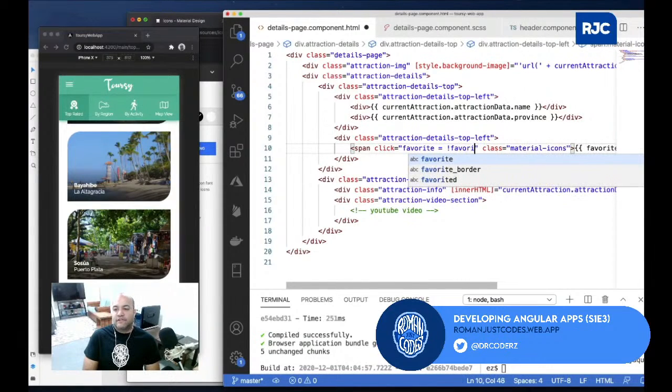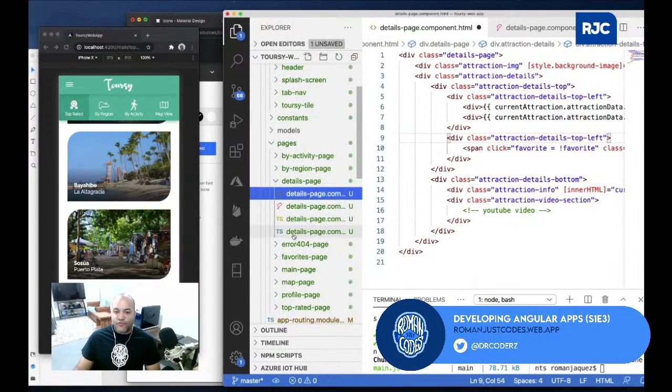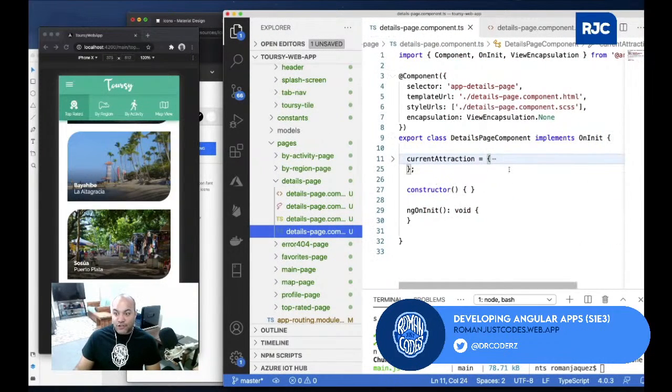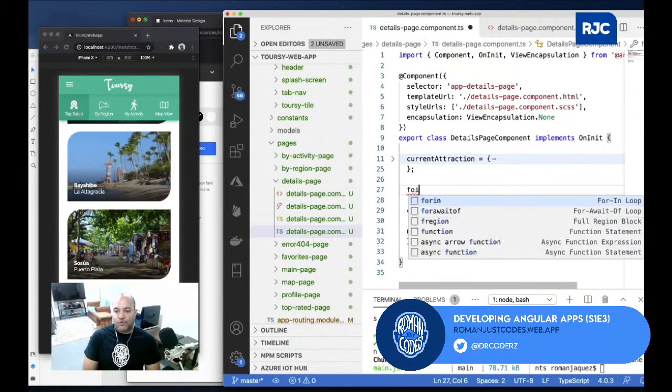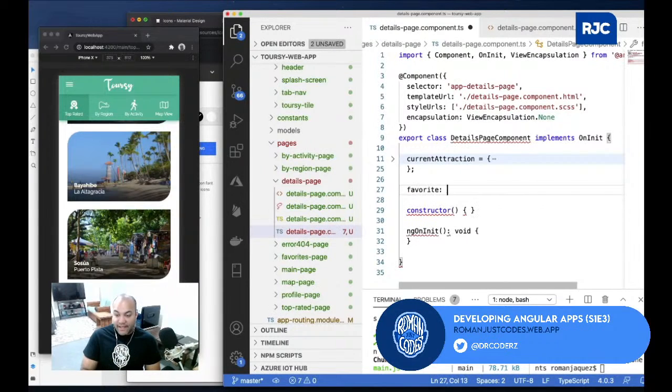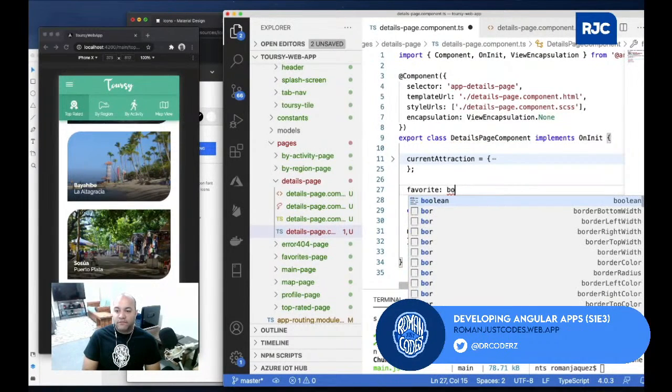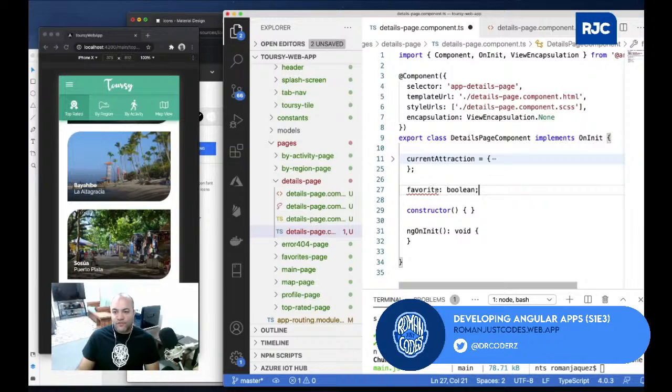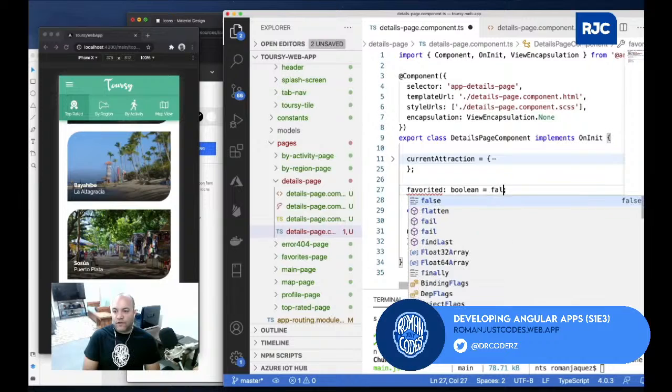It's just so that you can see how easy you can do logic like this. Of course, we'll definitely replace it with the actual logic. So for now, I'll just do favorite, and I'll make it a Boolean equals false. Got it.